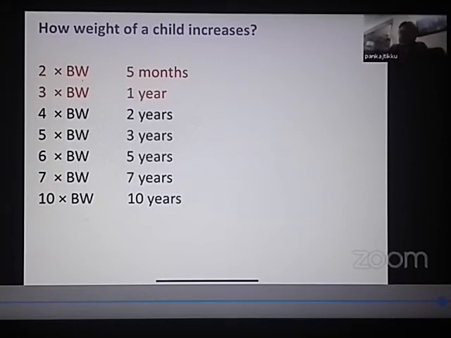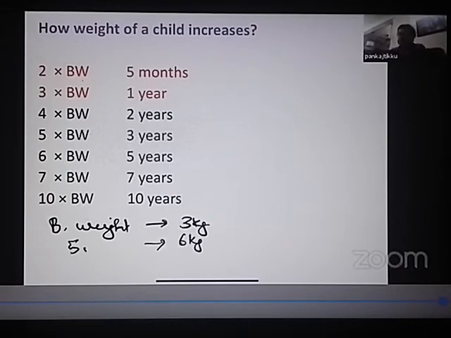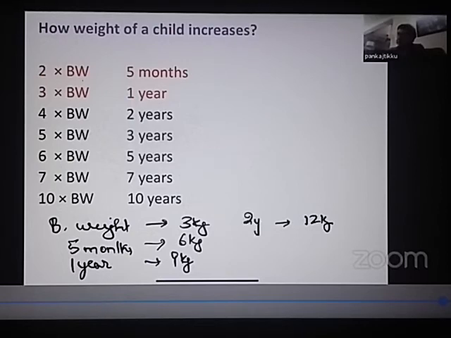So suppose I tell you the birth weight of a child is 3 kgs. So when is the child's weight likely to be 6 kgs? His birth weight was 3 kgs. So at 5 months, his weight is likely to be double the birth weight. So his weight will be 6 kgs at 5 months. When is his weight likely to be 9 kgs, 3 times the birth weight? It will be at the age of 1 year. When will his weight be likely to be 4 times the birth weight, that is 12 kgs? It is at the age of 2 years.